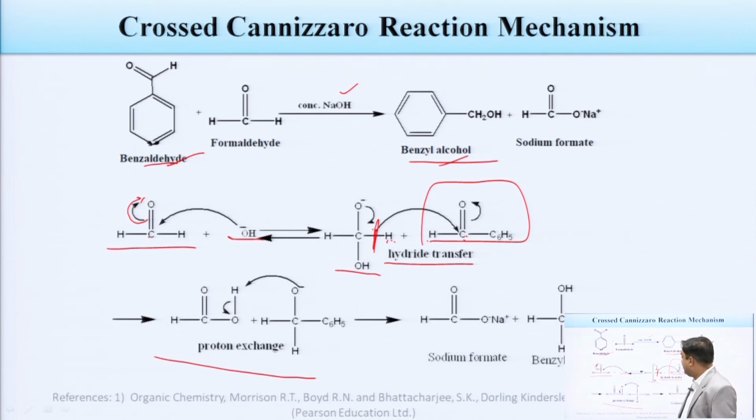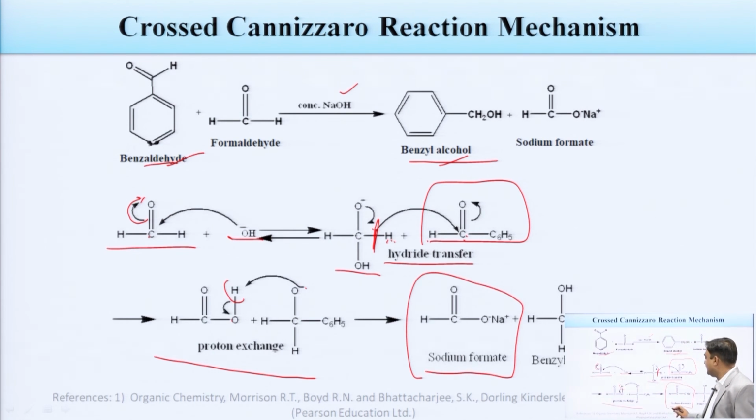In the next step, proton exchange occurs, meaning this hydrogen goes towards this oxygen, and this oxygen gets a negative charge. That negative charge is very important, because this is the only way we get the sodium salt of carboxylic acid, in this case sodium formate, along with the benzyl alcohol. When this hydrogen atom comes to this negatively charged oxygen, we get benzyl alcohol, and the other is converted into the salt, or you can say formate anion.